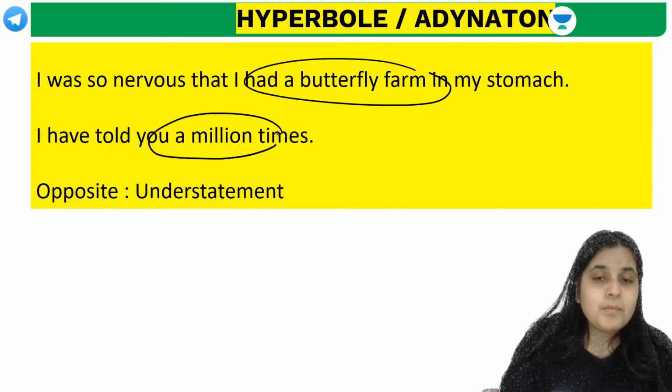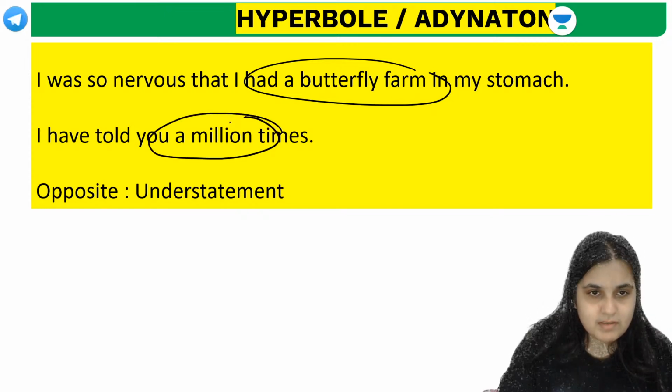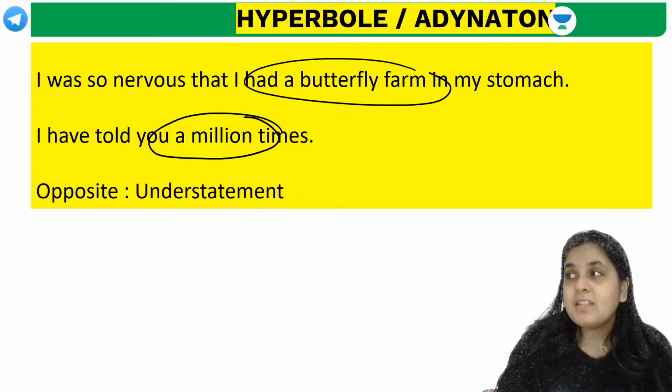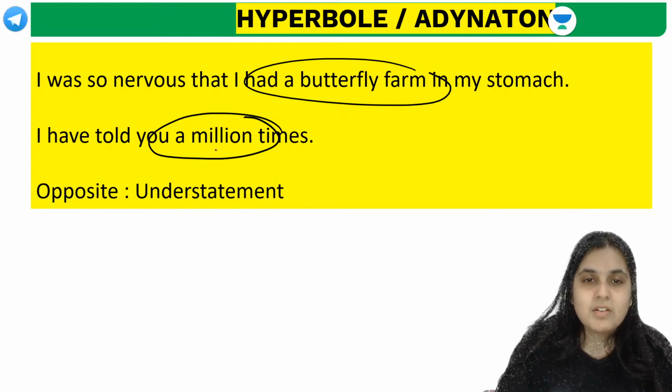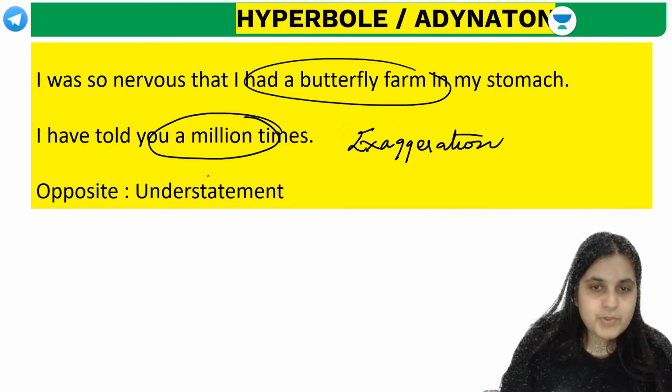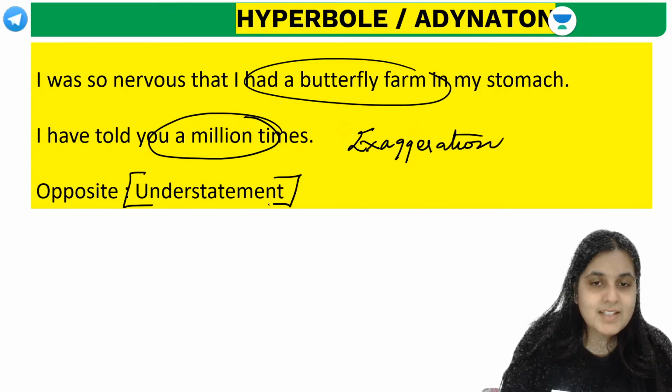I've told you a million times. I cannot eat, for example, if you say, I don't think I can eat for another 100 years. I've walked thousands of kilometers. All of this is an exaggeration. All of these are hyperbole. So hyperbole is basically exaggeration. The opposite of a hyperbole is called understatement.